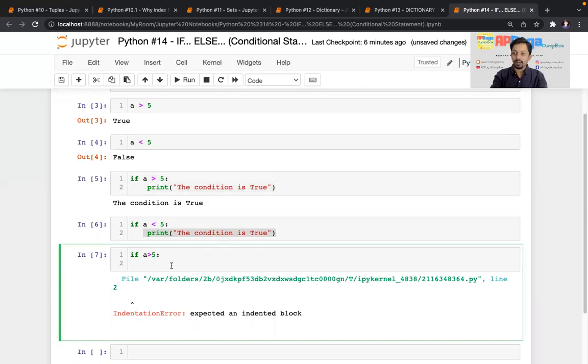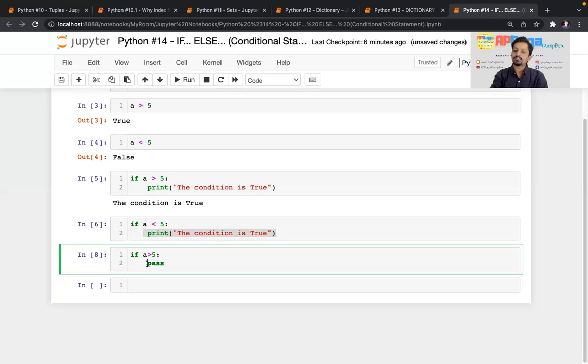If you don't want to do anything for now, for testing purposes or maybe as per the logic, then you can write the keyword pass in small letters. Pass means it will pass that line. Technically, internally, the computer system has something to do. The system has to execute this line so that we can get rid of our earlier error.